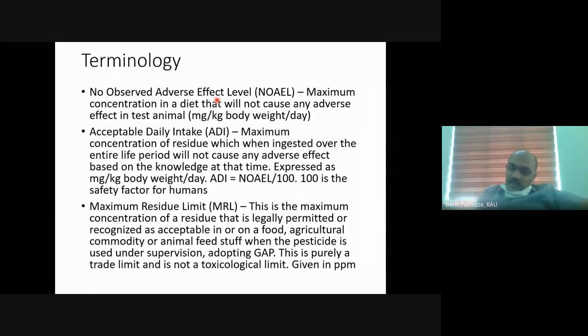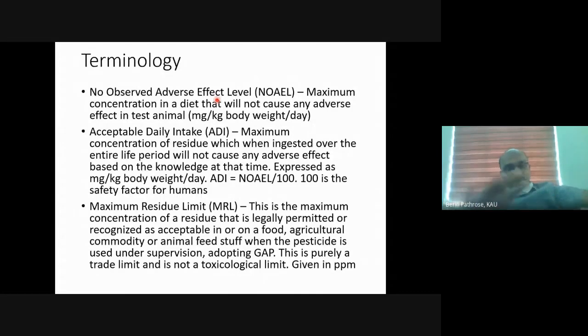That means if a rabbit is fed a pesticide at a maximum concentration of 10 ppm or any concentration below it daily through the diet, it won't cause any adverse effect to the rabbit. The unit is again milligram per kg. So a rabbit weighing 1 kg fed 10 milligram of a particular pesticide daily throughout its lifetime will not cause any adverse effect, as we have worked out.